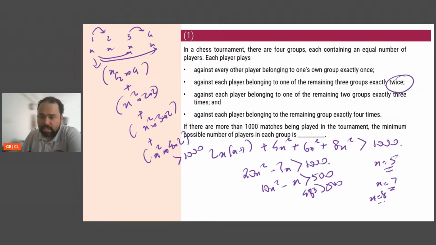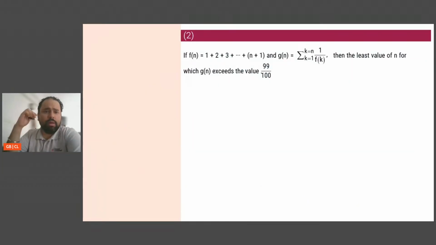So let's try n equals 8. If I do 8, that's 640 minus 8. Yeah, 632, that's greater. So the answer will be n is equal to 8. As simple as that. Okay. So first question done, n is equal to 8.